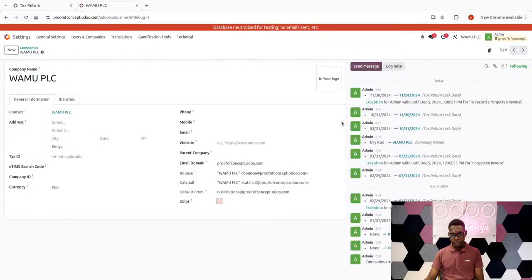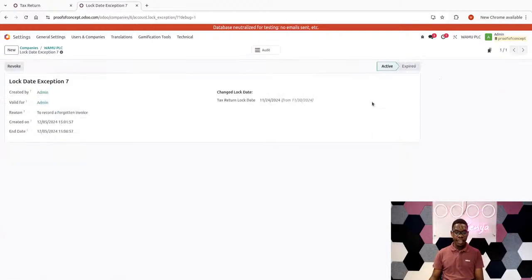Here we go. So when I visit the right company, you realize that on the chatter of the company form, I'll have an exception link. It will tell you that an exception for admin was valid on 5th December, meaning I created the exception on 5th December at the time of this recording, due to a recording of a forgotten invoice, the memo that we wrote at the log date section. Then if you simply want to view further to understand what the exception was all about, you simply click on the exception hyperlink here.